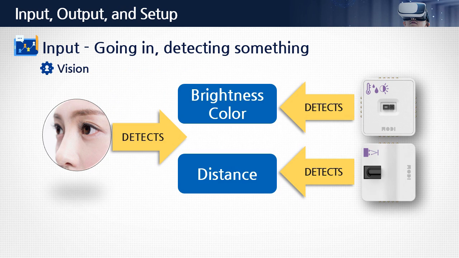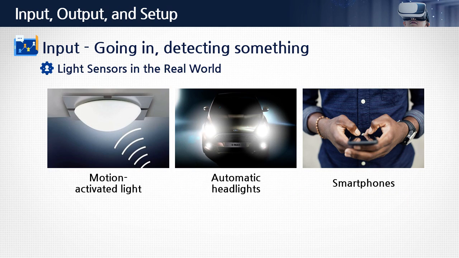The eye detects light, specifically the brightness and color of light that reaches our retina. With this and other visual information, it helps us estimate distance. The MODI environment module also detects brightness and color of light that reaches the sensor. The MODI infrared module detects the amount of infrared light reflected by an object, which is dependent on distance. The closer an object, the more infrared light is reflected back to the sensor.